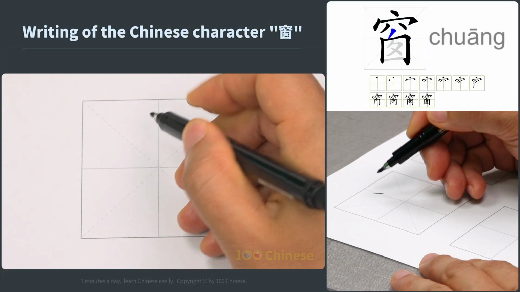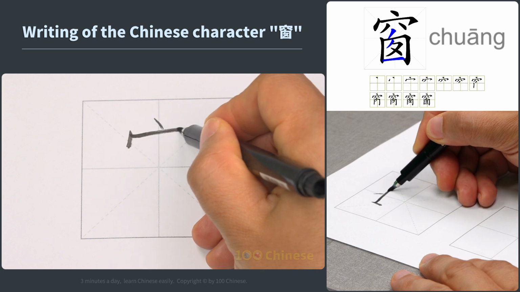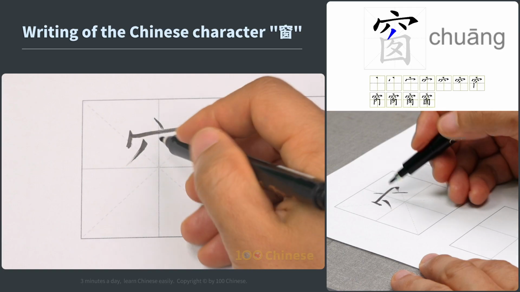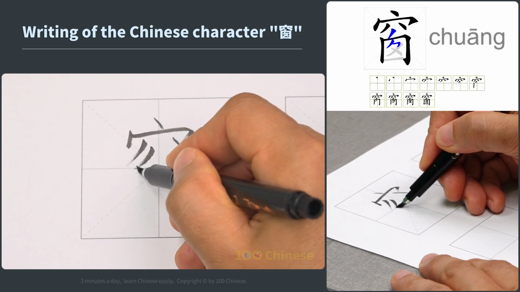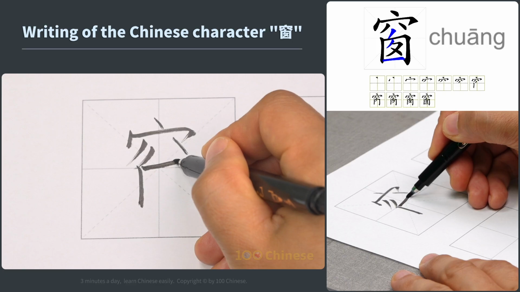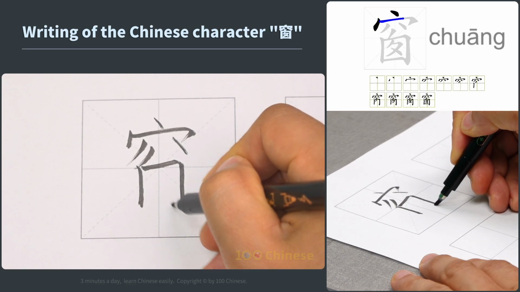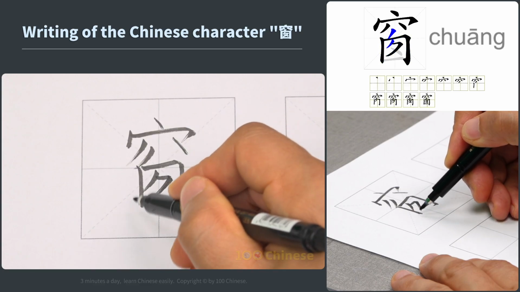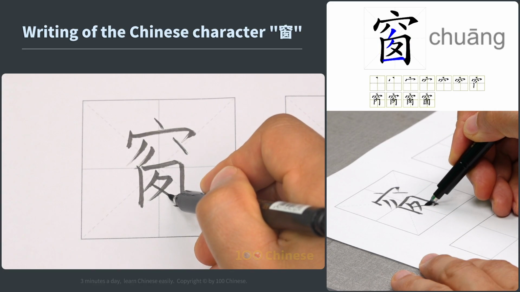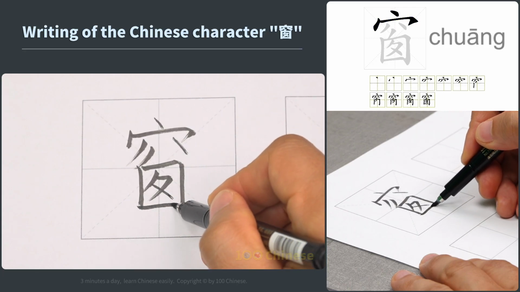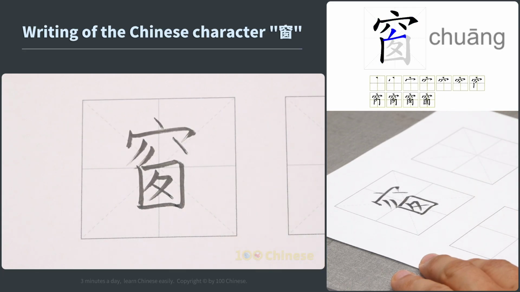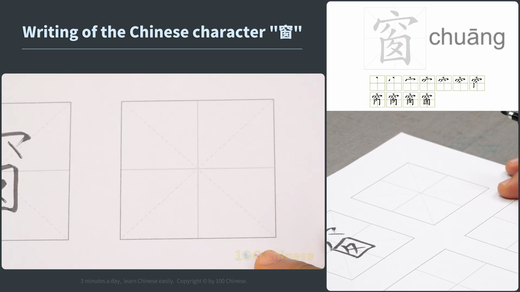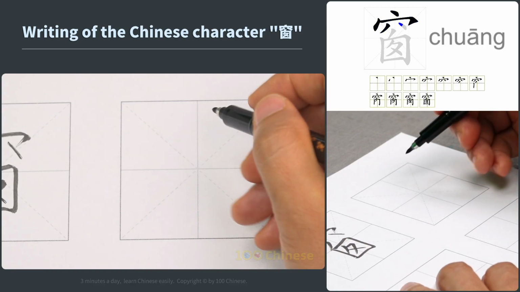Now let's see how to write this character. This character refers to an opening in a wall for light, air, and seeing the outside world.